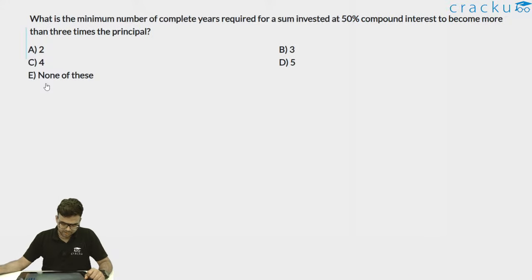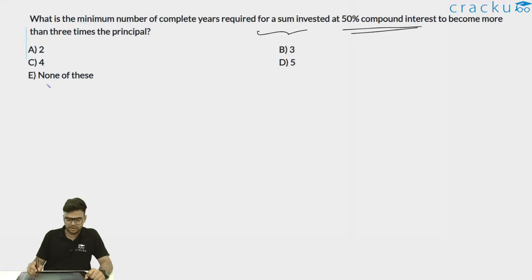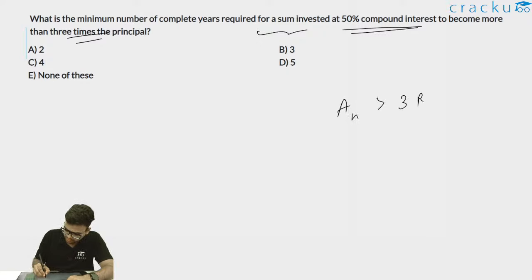What is the minimum number of complete years required for a sum invested at 50% compound interest to become more than 3 times the principal? Okay. So I want my amount after n years to be greater than 3 times my principal amount. So let's say principal is P.